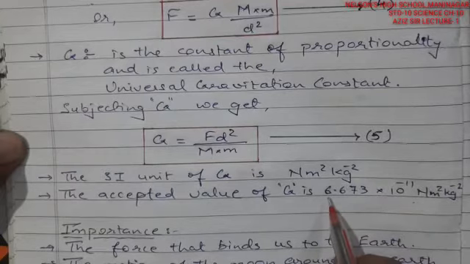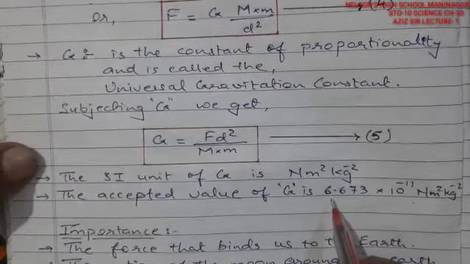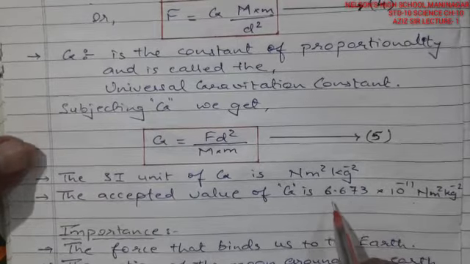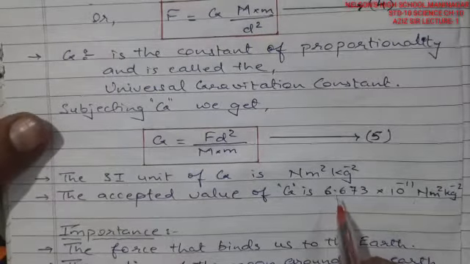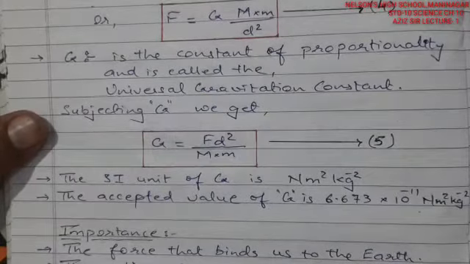6.673. Generally we take it as 6.67 only, not the 3. We are not including it. So 6.67 or 6.7 also you may take it directly: 6.67 into 10 raised to minus 11.